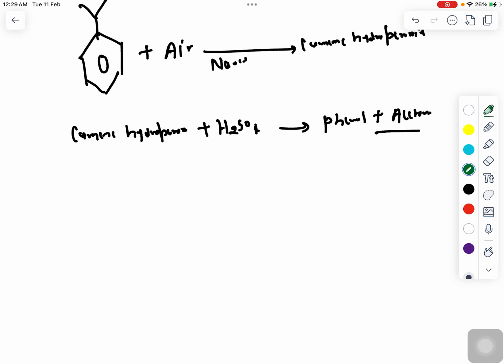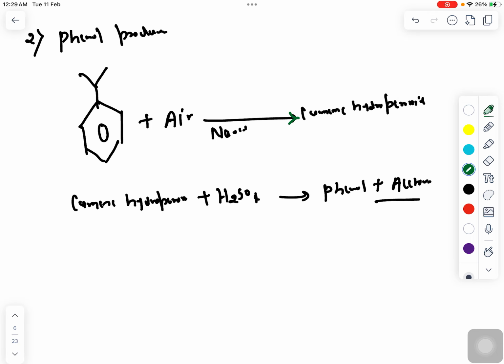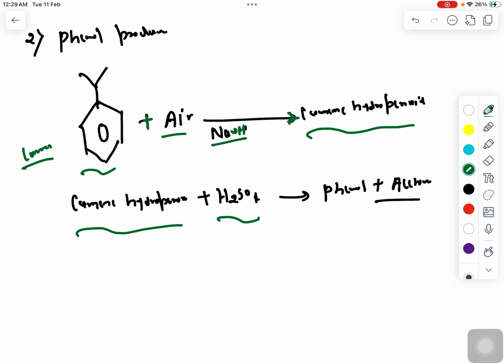The chemistry I am not going to discuss; you would have studied this in class 12 organic chemistry. But what is the reactant? The reactant here is cumene, and when cumene reacts with air in the presence of NaOH, that is basic medium, it will form cumene hydroperoxide, and again cumene hydroperoxide reacts with H2SO4 in acidic medium, H plus, and forms phenol and acetone. So this reaction is very important. Sometimes they'll ask you the reactant used for phenol production: it is cumene and air, with NaOH when there is basic medium, and H2SO4 when there is acid.